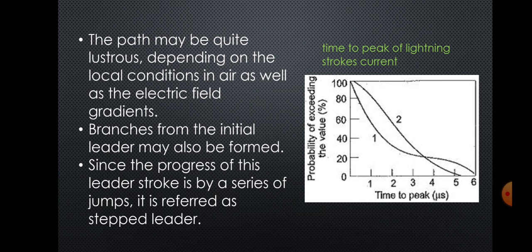Hence, the positive charge returns to the cloud, neutralizing the negative charge, and hence heavy current flows through the path. The velocity of the return or main strokes ranges from 0.05 to 0.5 times the velocity of light, and currents will be of the order of 1000 to 250,000 amps.